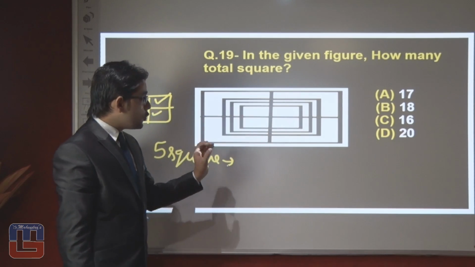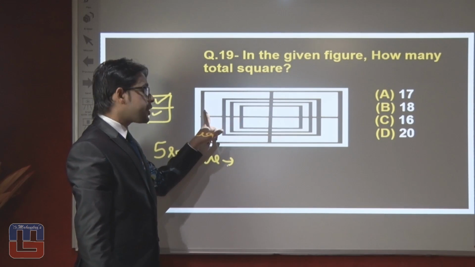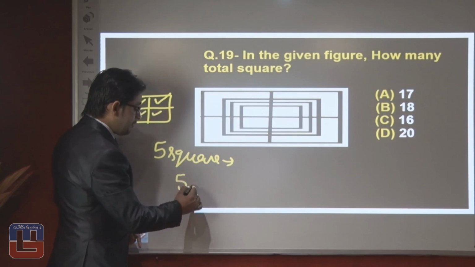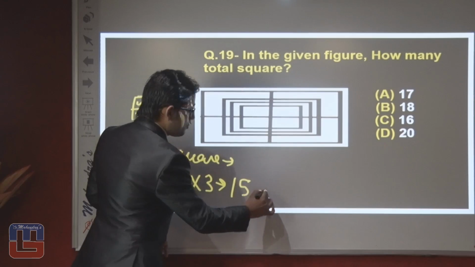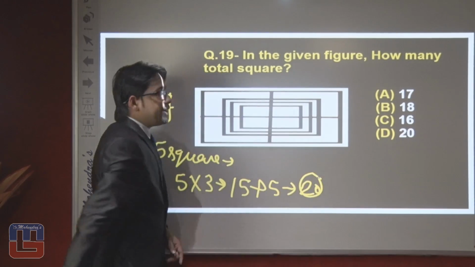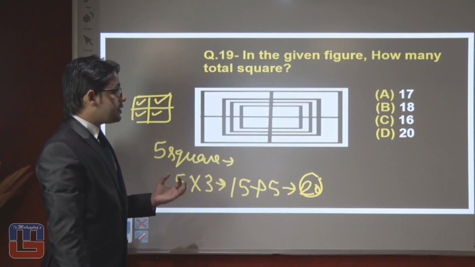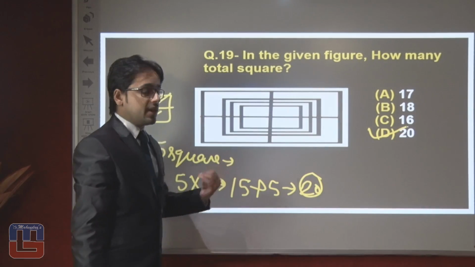Now what should we do? We should multiply it by 1, 2, 3. If we multiply 5 into 3, what will we get? 15. And with this 5, we will get 20. 20 is the right answer. How many squares are there? The answer should be 20 squares are available in this scenario.